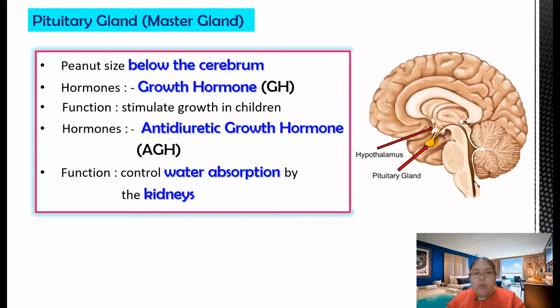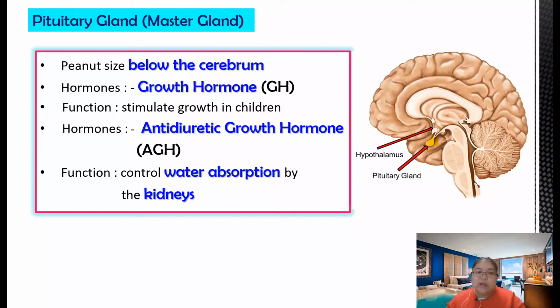Okay, what hormone comes out? GH. GH stands for growth hormone. That means for your development. The function of the growth hormone is for the children. Children can grow faster. Okay, number 2 is antidiuretic hormone, ADH.